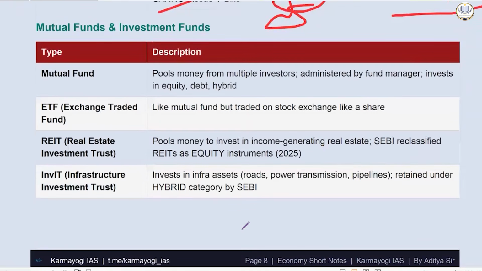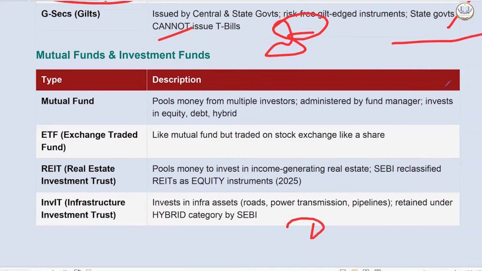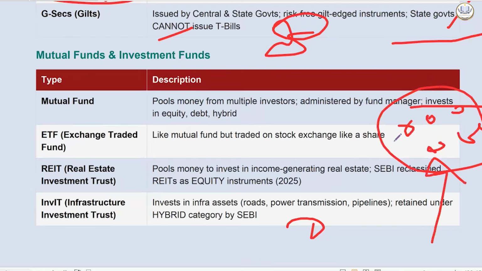Now we have mutual funds. Now, see, if I'm a common man, people like you and me do not have that much know-how of where to invest in shares. So there will be a fund manager, asset manager, whatever you want to call. They will have a basket in which different types of shares will be there. And you are investing in that basket. It is managed by a fund manager. This is called a mutual fund.